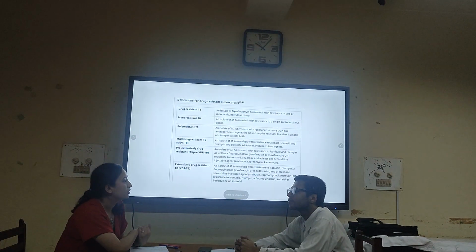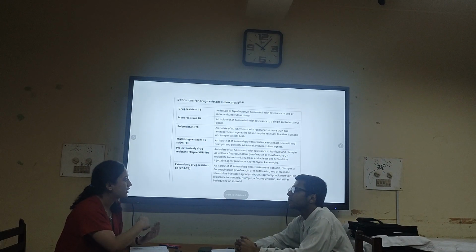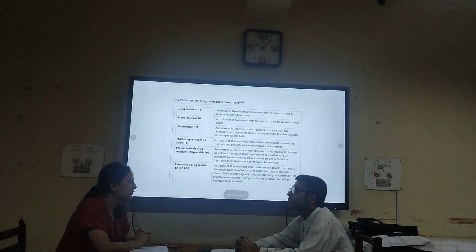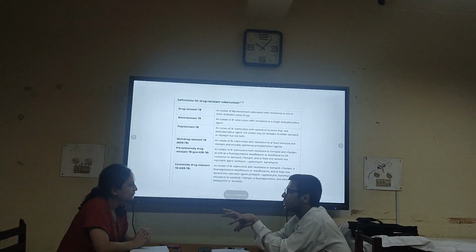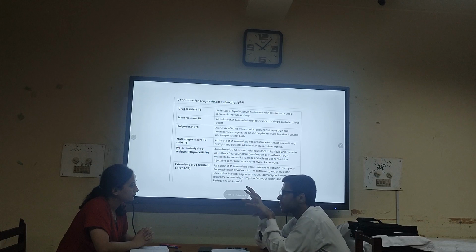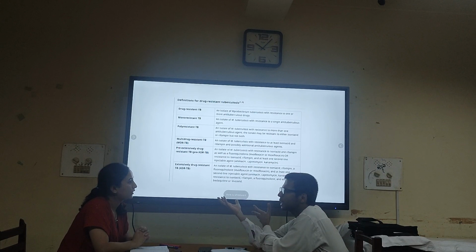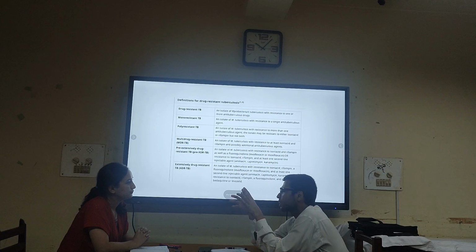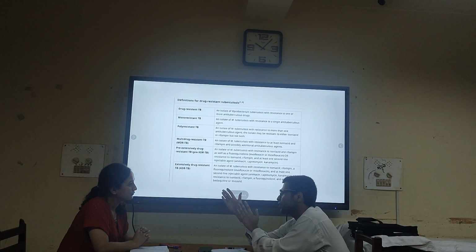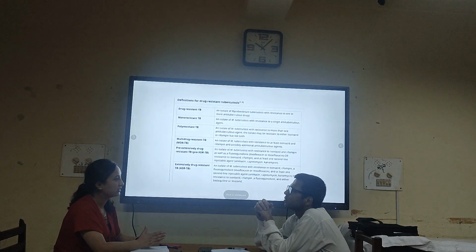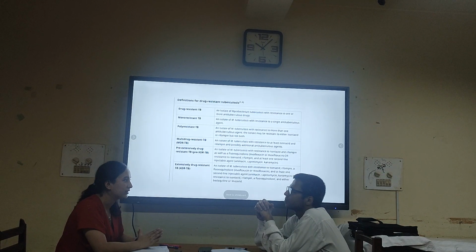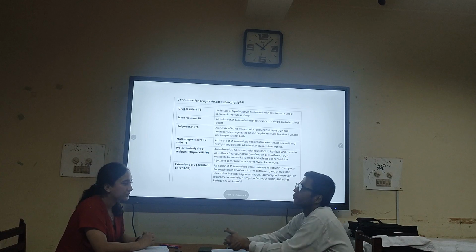And there is also a term called polyresistant tuberculosis, and it is quite different from multi-drug resistant tuberculosis. So can you please shed some light on it? Yeah, polyresistance means like isoniazid plus pyrazinamide. But if it is isoniazid plus rifampin, then we obviously call it MDR, as we already discussed. But apart from rifampin, if it is resistance to two or more other drugs, then we call it polyresistance. So multi-drug resistant and polydrug resistant are not synonymous terms, right? Yeah, it is a different thing that we need to understand, according to the WHO definition.